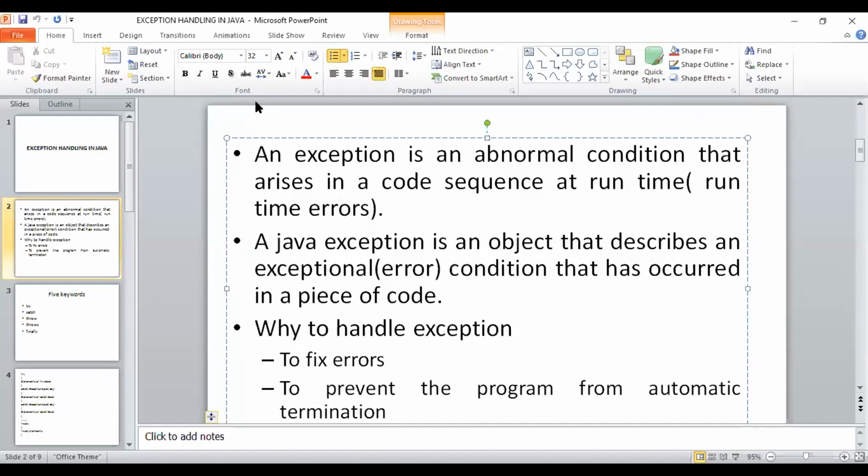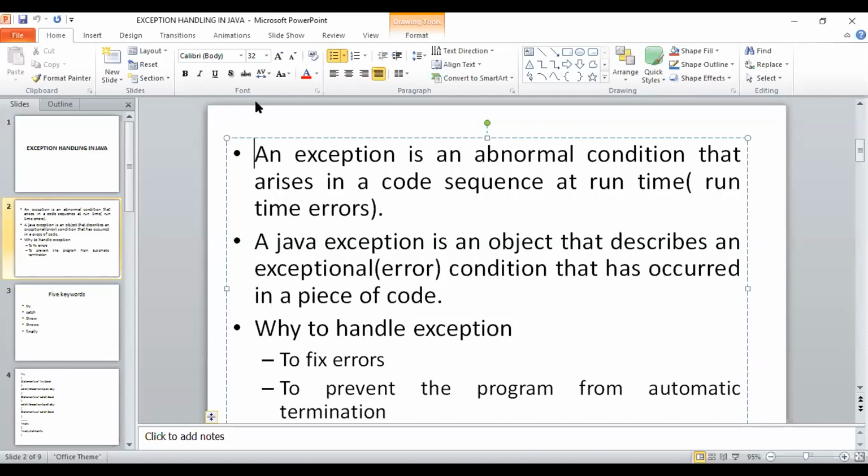Isn't it? Yes, sir. Now, suppose the user did not handle the exception, that exception is known as an uncaught exception. And who will handle that exception? JVM. Yes, the Java runtime system, known as JVM, will handle the exception.